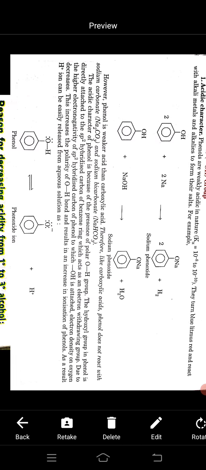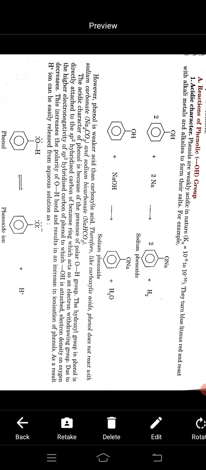Okay. Now, I am going to discuss the acidity of phenols. Phenols are weakly acidic in nature, but remember that phenols are more acidic than alcohols. Phenols turn blue litmus paper red and react with alkali metals and alkalis to form their salts.